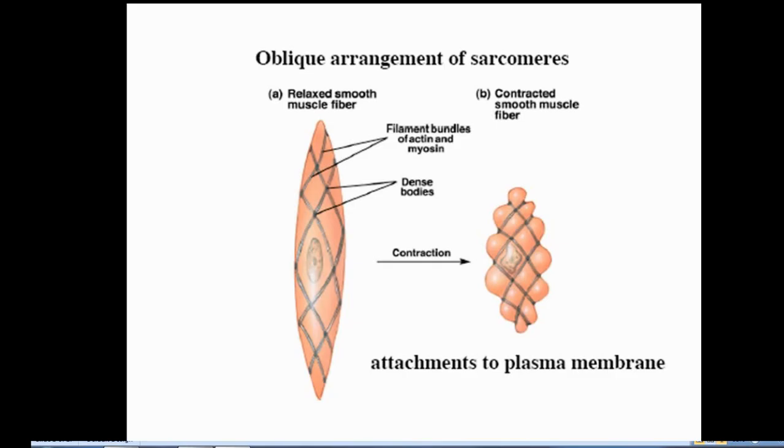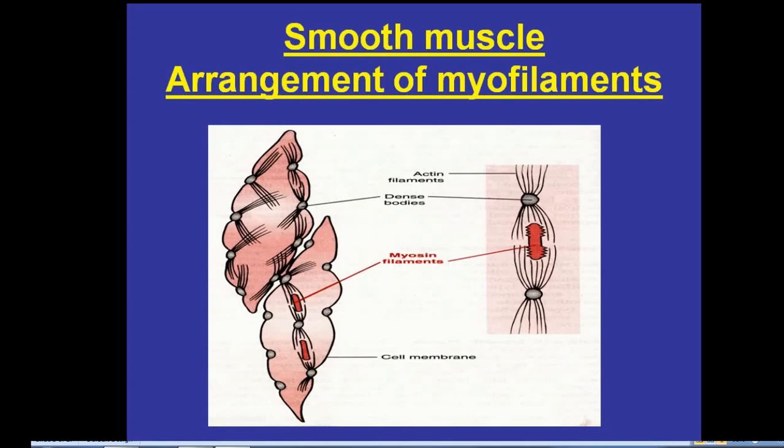This is the oblique arrangement of sarcomeres in smooth muscle. In A, there are relaxed smooth muscle fibers, while in B, there are contracted smooth muscle fibers. When you see the smooth muscle arrangement of myofilaments, the typical arrangement is seen in this diagram.